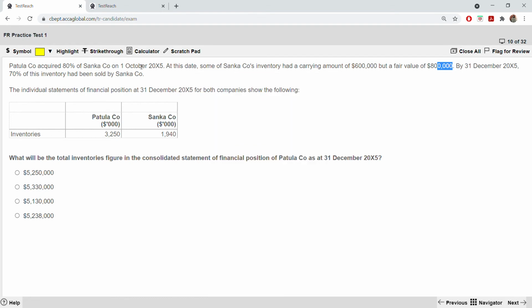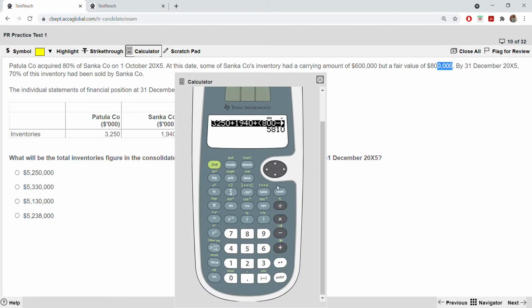Okay, so now you have to break this. 800 minus 600 is 200, so 200 in 30%. The difference you have to take 30%. 60. With this you are adding 1940. With this you are also adding 3250. Okay, so now you see it's 5250.